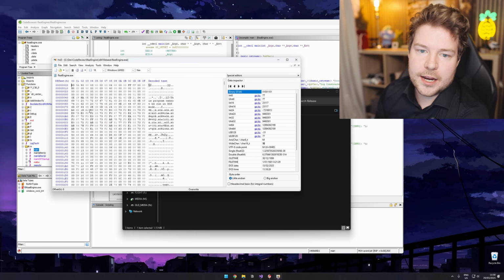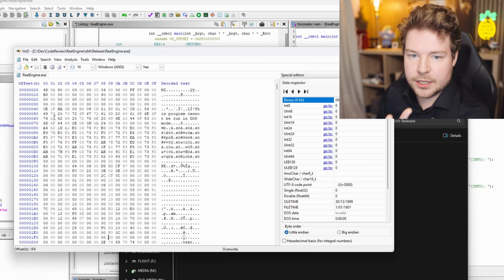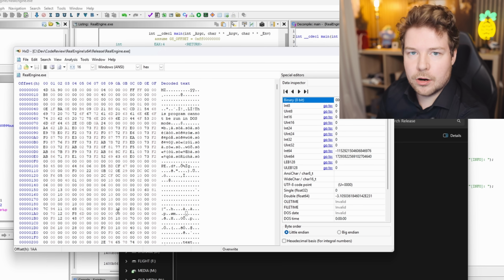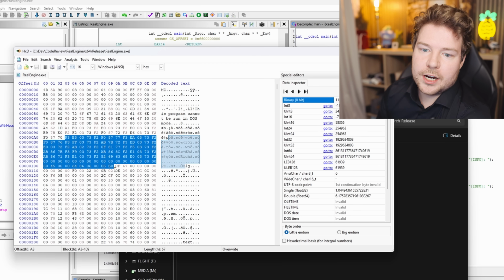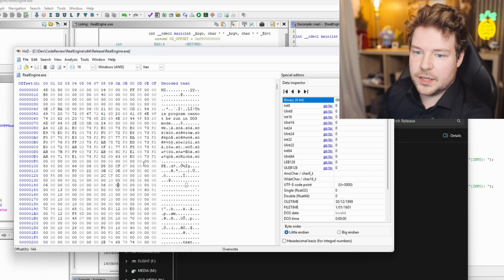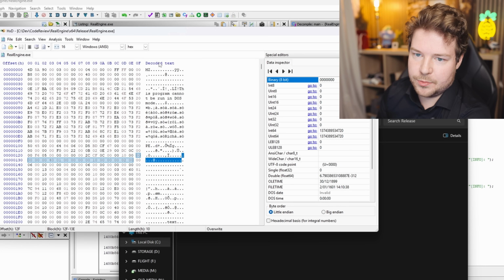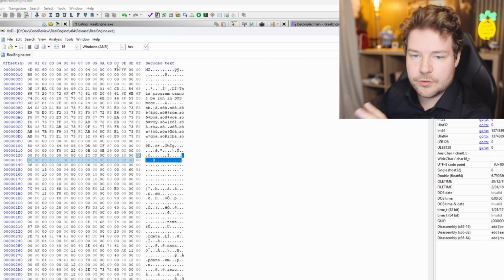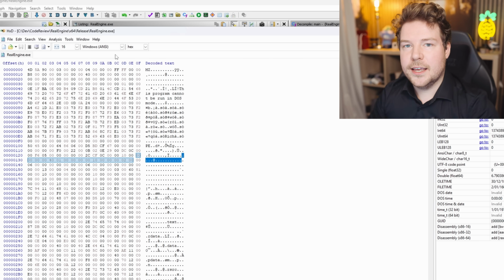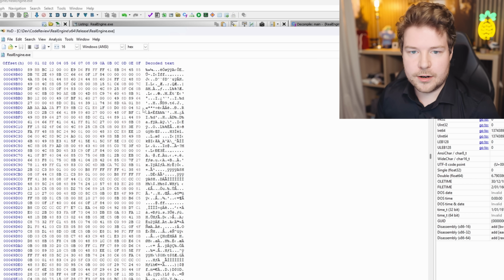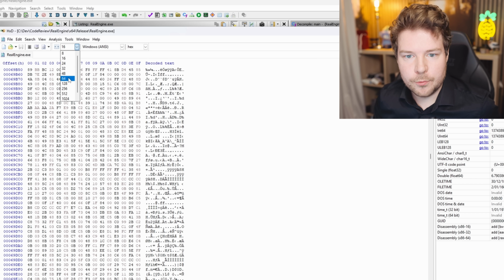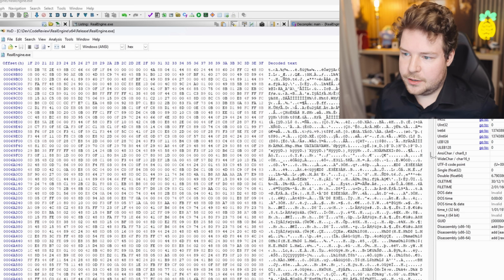It just lets you put in any binary file and it will show you the hexadecimal representation of the binary, as well as trying to decode every single number here into ASCII characters, which is what we see here in the decoded text. The reason is that this lets us instantly see what strings are actually contained within this. We could expand this a little bit just to focus on this section.